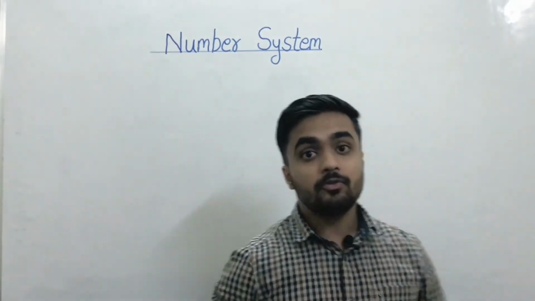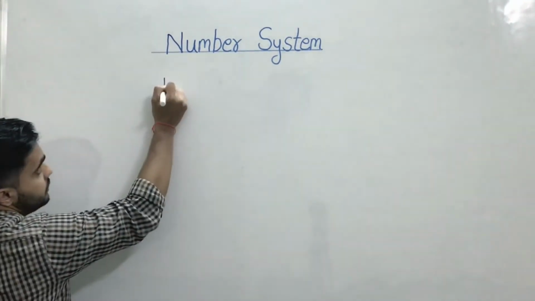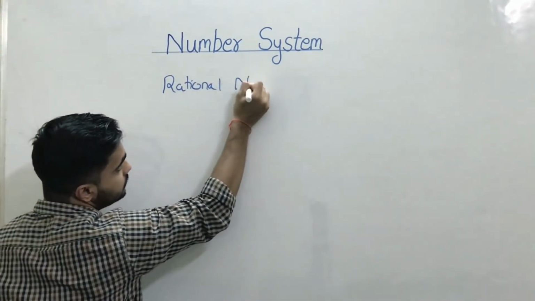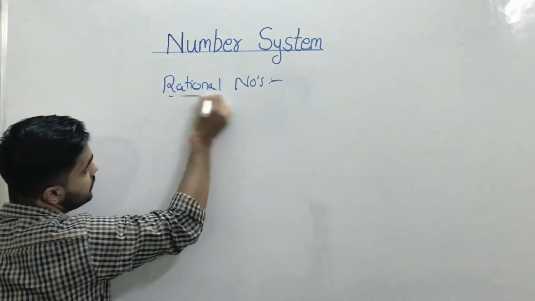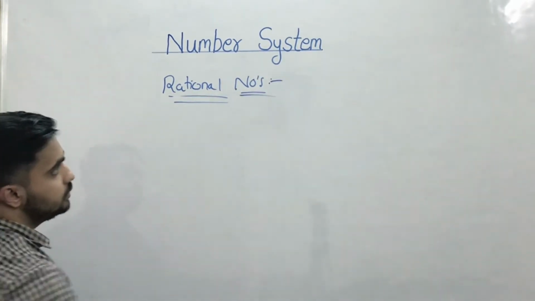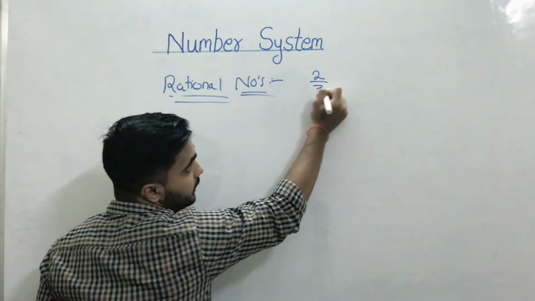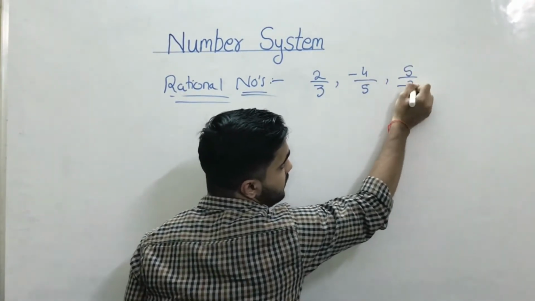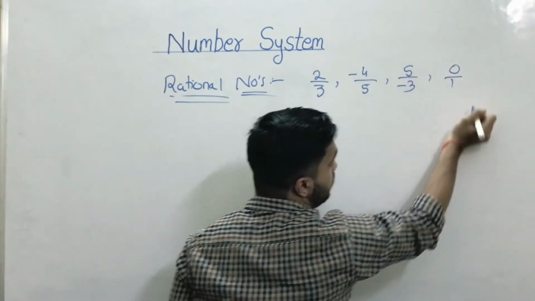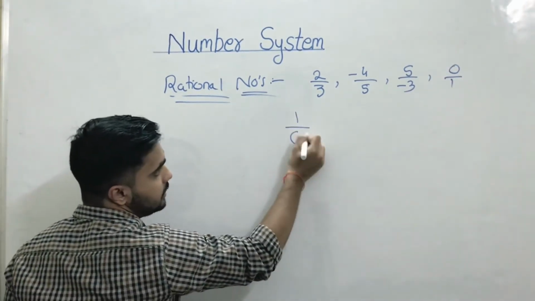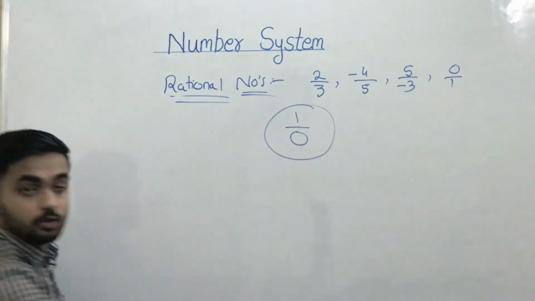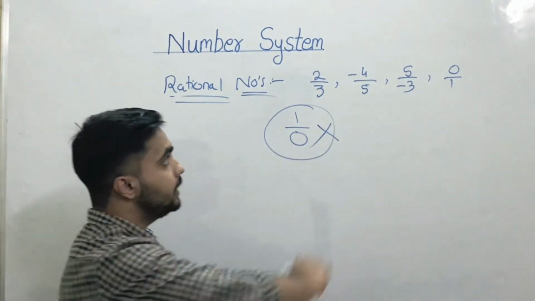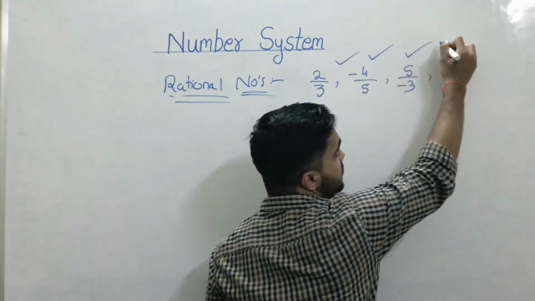So our next type of numbers are rational numbers. So what are rational numbers? So 2 by 3, minus 4 by 5, 5 by minus 3 or 0 by 1 or 1 by 0. Is 1 by 0 a rational number? No, it is not a rational number, but all these other numbers are rational numbers.